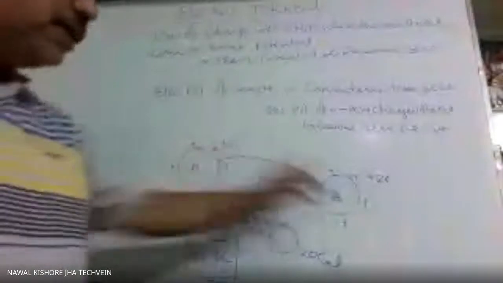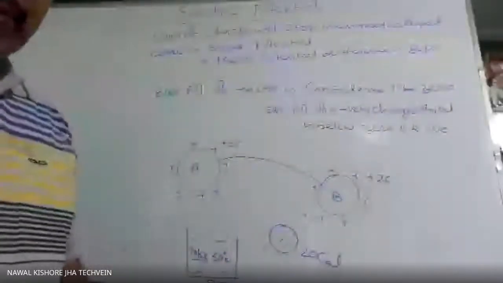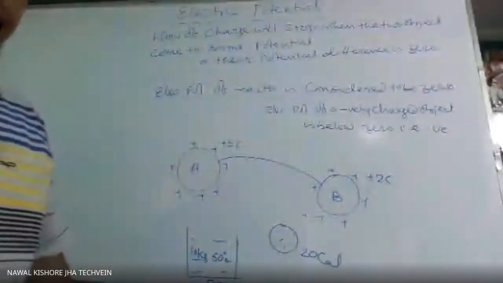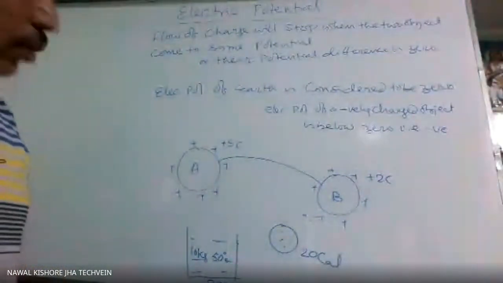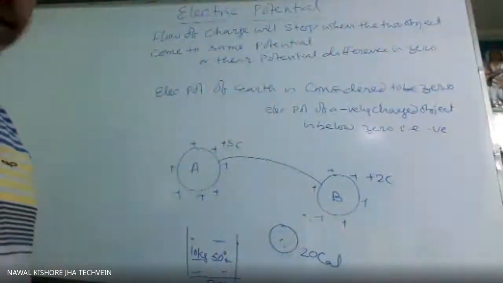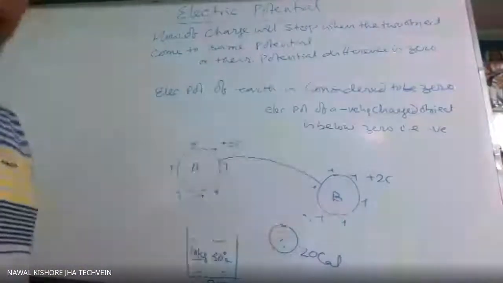Similarly, by seeing the charge, don't decide charge will flow from A to B or B to A unless we know the potential.